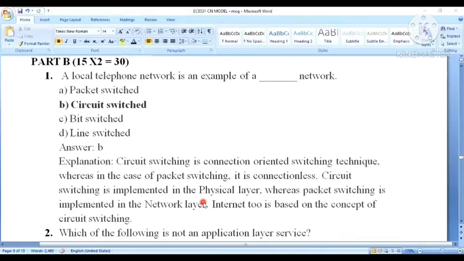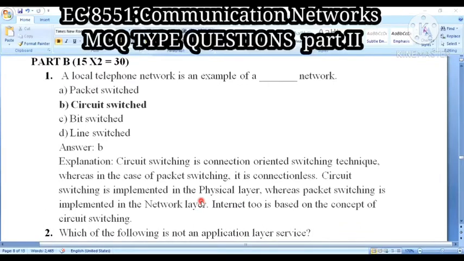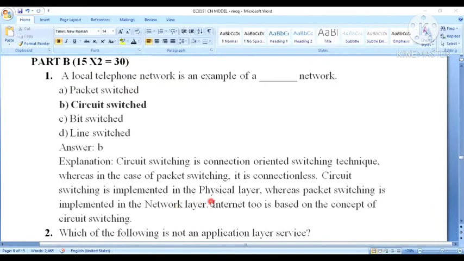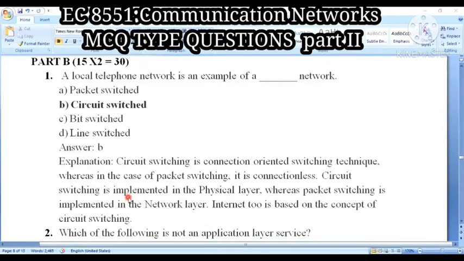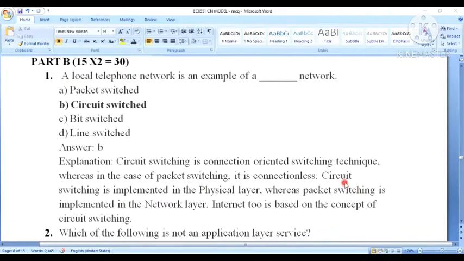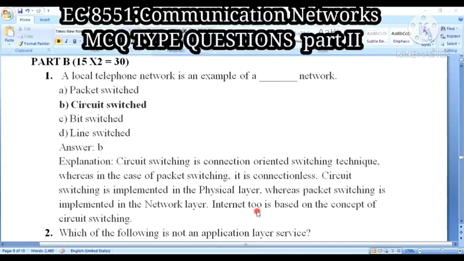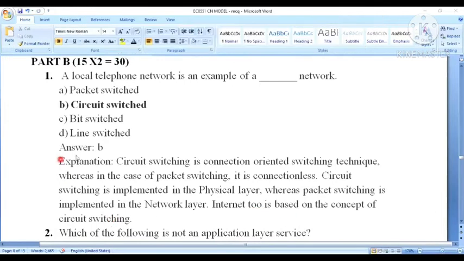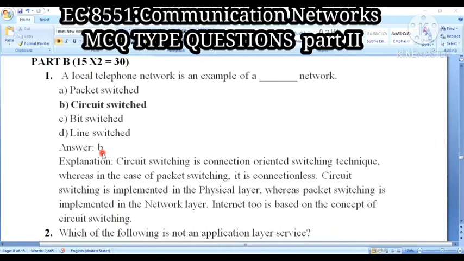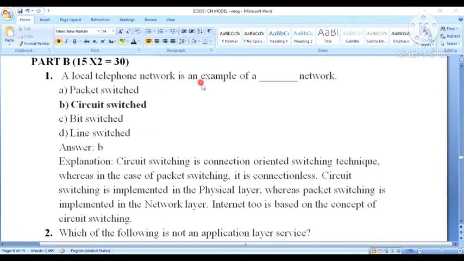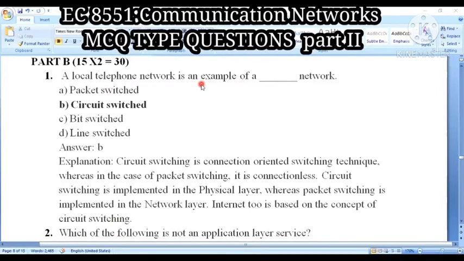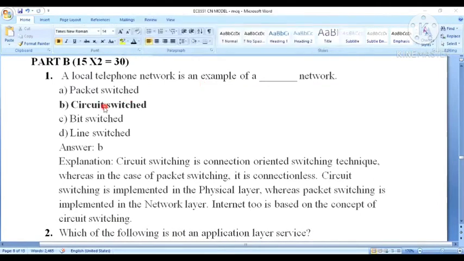So circuit switching is implemented with the physical layer, whereas packet switching is implemented with the network layer, because circuit switching connection is established at the physical layer only, but the network layer is connectionless. So circuit is implemented in physical, packet is implemented in network. The telephone network too is based on the concept of circuit switching only, because it is connection oriented. So here in the local telephone network, definitely it is connection oriented. So circuit switching is the best one.